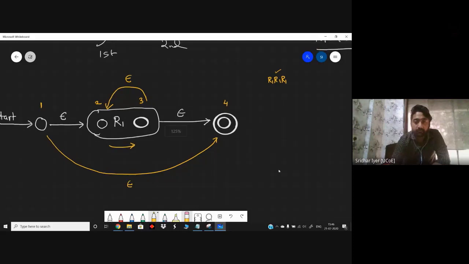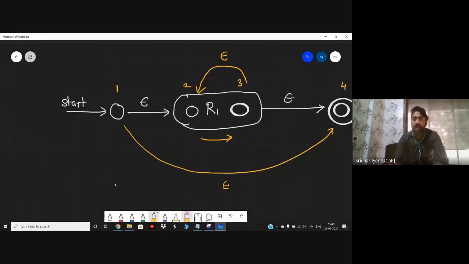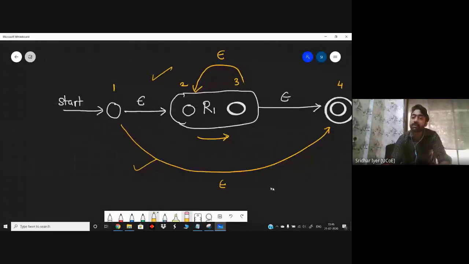Yes. Why? Because have a look over here. State number 1 has two transitions for epsilon. Is it clear? State number 1 has to decide which path it has to choose. Either this path, upper one, or the lower one. Yes or no? Am I correct? That is why it is called a non-deterministic finite automata, because at every instant, every state, it has to make a decision which particular path to choose. If it chooses one path and it is not able to reach the final state, it has to come back and then select the other path to make a transition to the final state. That is why we call it non-deterministic finite automata.